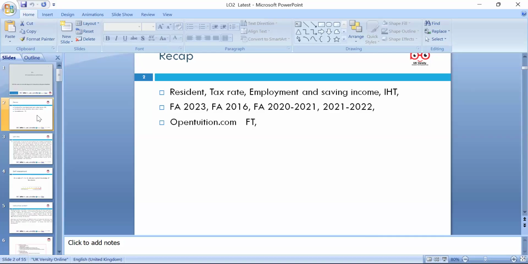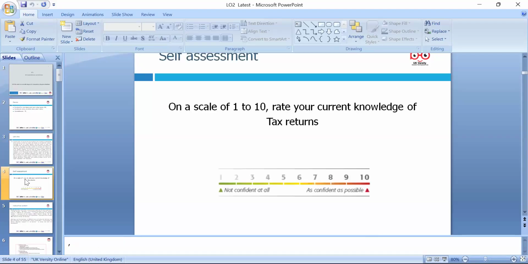Whichever Finance Act you want to use, please make sure you clearly label which Finance Act the rate you're applying comes from, because sometimes if you're dealing with old tax returns for your clients, that's also absolutely fine. So this lesson is for LO2. It's always good to scale from 1 to 10 and reflect on your current knowledge about a tax return.